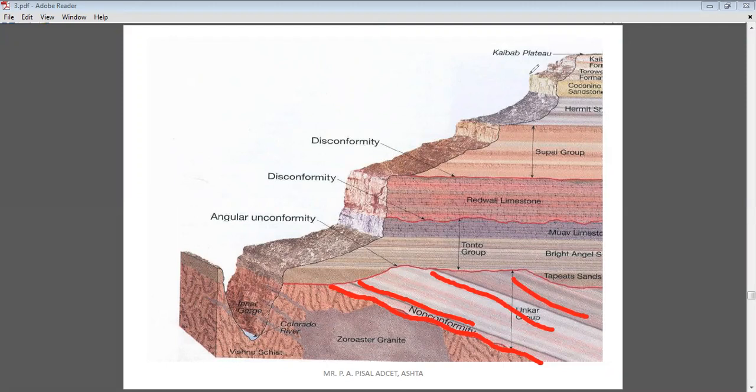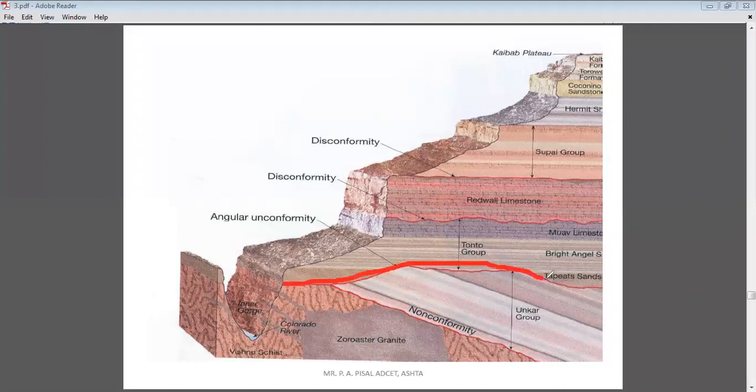Now when you look here, this is the line of unconformity. Below this unconformity, rocks have some inclination, and above this unconformity, rocks are more or less horizontal. So this unconformity is considered an angular unconformity, where the bottom rocks are inclined and the upper rocks are horizontal.